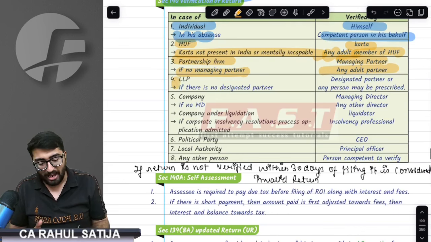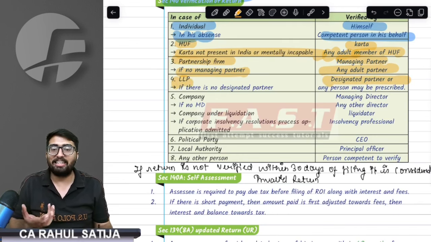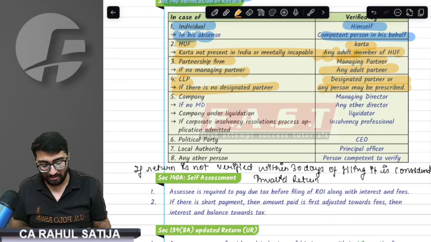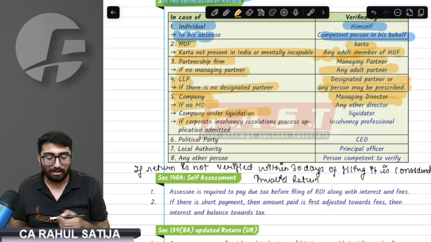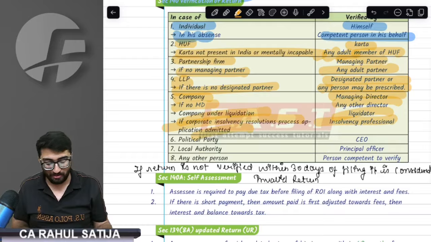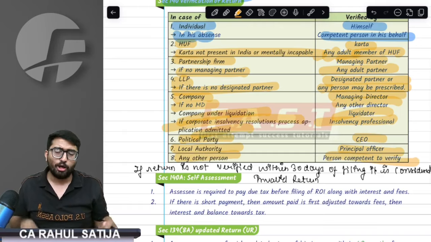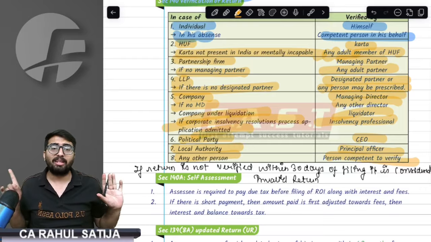An LLP by the designated partner, but if there is no designated partner, then any partner. A company by the managing director, or if none, any director. If the company is under liquidation, then the liquidator. If under insolvency, then the insolvency professional. Political party, CEO. Local authority, principal officer. Any other person who is competent.